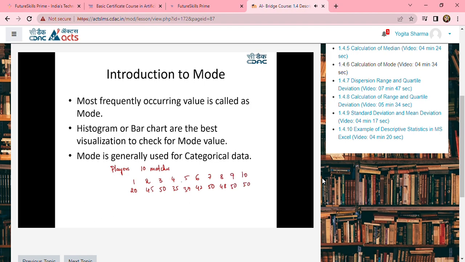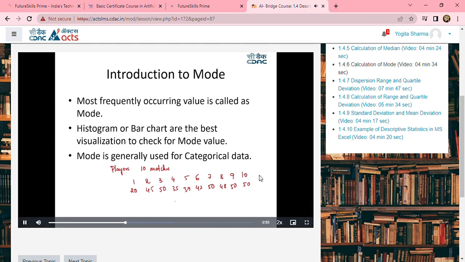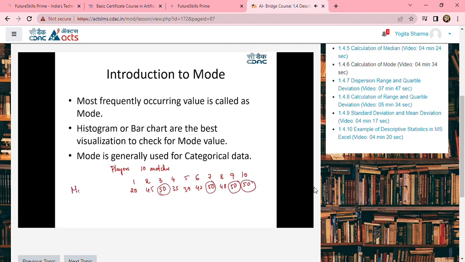Now, if you look at the scores of his runs in all the 10 matches, what is the frequency? That is, what are the runs that he has made the greatest number of times? It is 50 over here, 50 over here, 50 over here, 50 over here. So this is your mode value, which is represented with Mo.